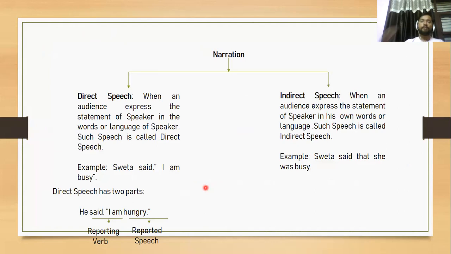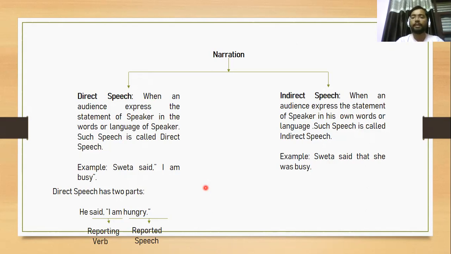Direct speech is whenever an audience expresses the statement of the speaker in the words of the speaker itself. Like I say that Shweta said that I am busy. Shweta is saying here that she is busy. So whenever the statement is spoken in the words of the speaker itself, like Shweta said that I am busy, right? This type of narration is known as direct narration.